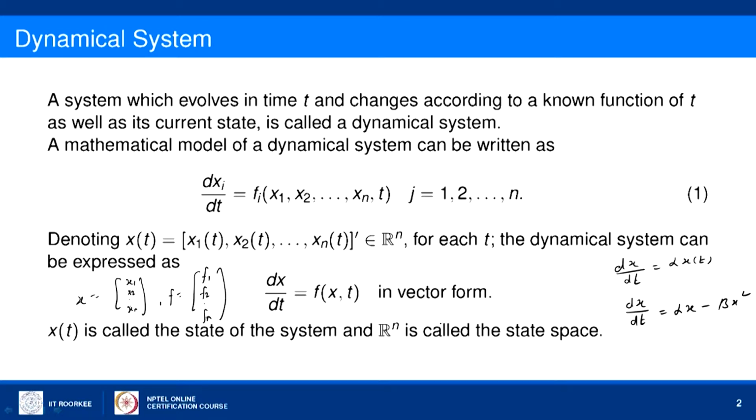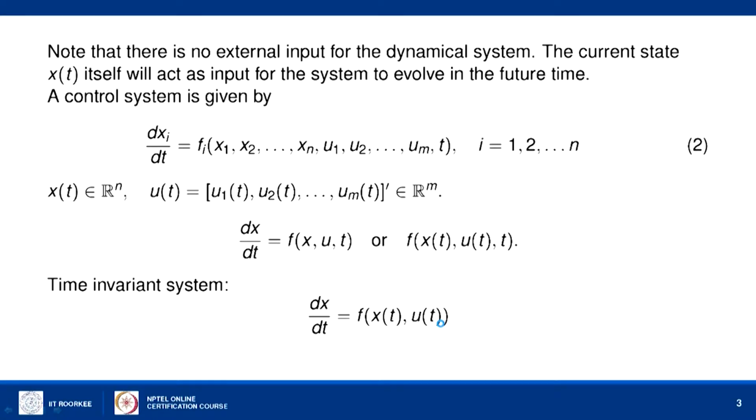It is called a dynamical system and the state space here is Rn. In this equation there is no external force or external input in the system, because the system is evolving on its own. The current state x of t itself acts as the input for the evolution of x of t for the future time.